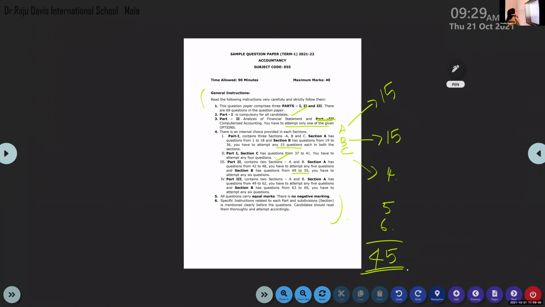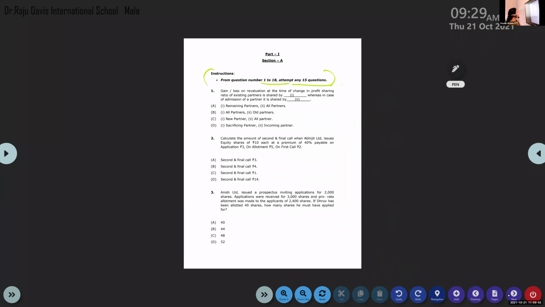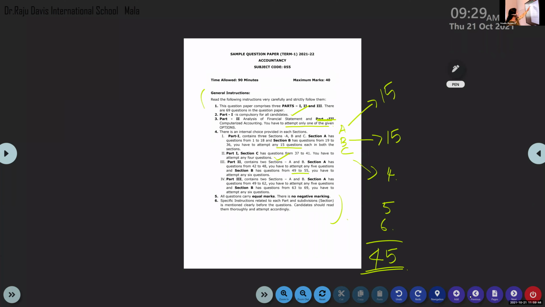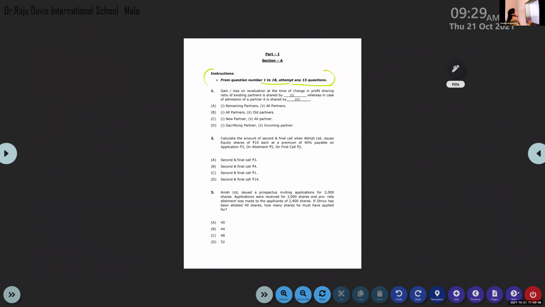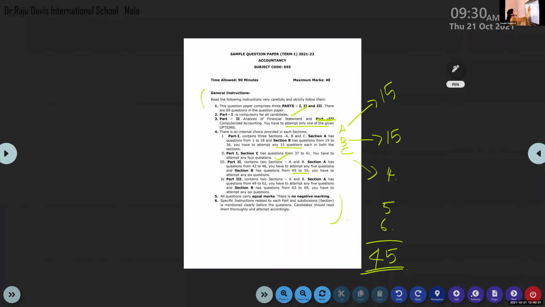So now don't get tensed regarding these general instructions. Coming to each section also, you can find the instructions. And one more thing, immediately when you get a question paper, whichever subject, I'm not only talking about accountancy, any subject, don't directly jump to the questions.